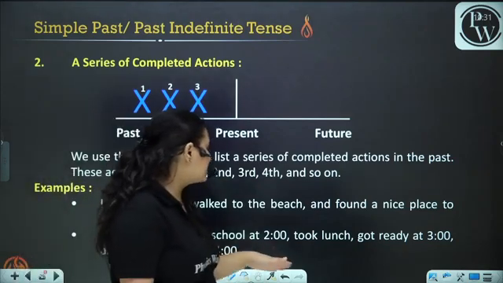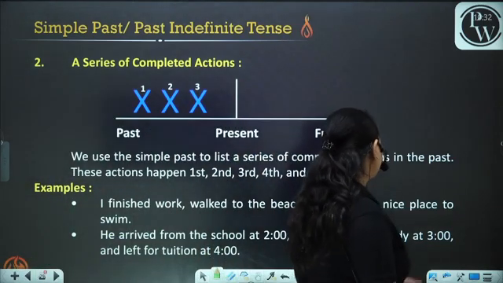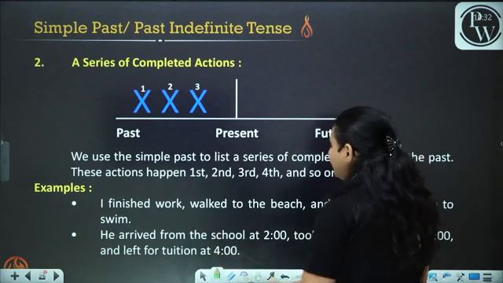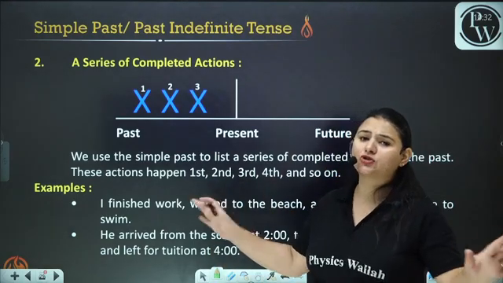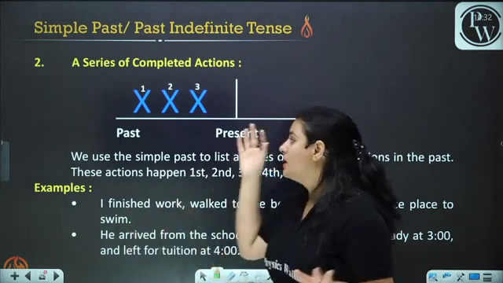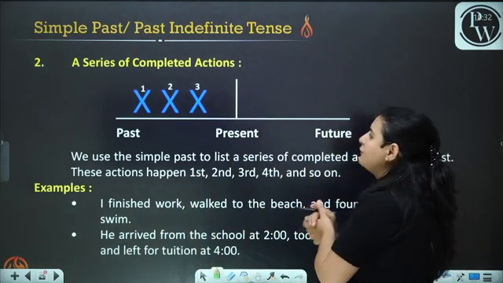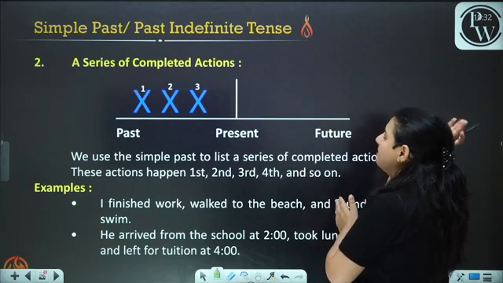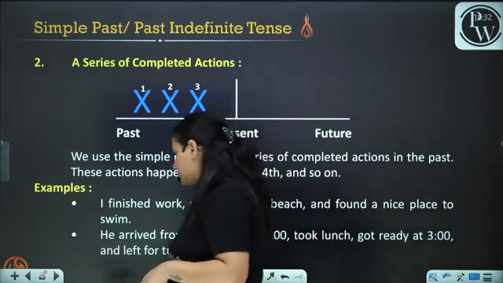He arrived from the school at 2, took lunch, got ready at 3 and left for tuition at 4 AM. All these actions he has already done. Okay, he has already completed all these actions. That is why in that case we have used simple past or past indefinite case.